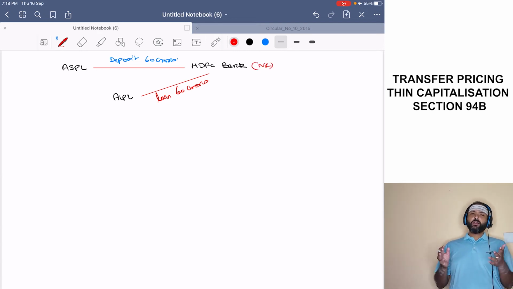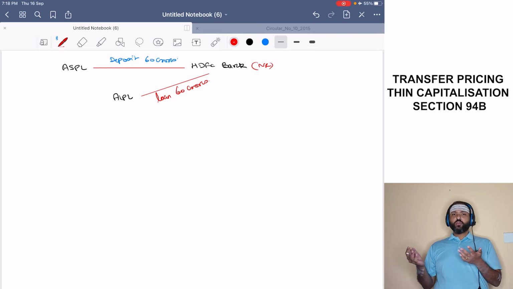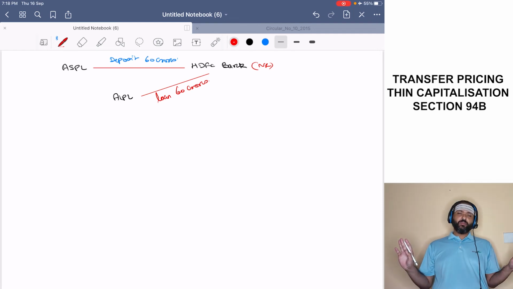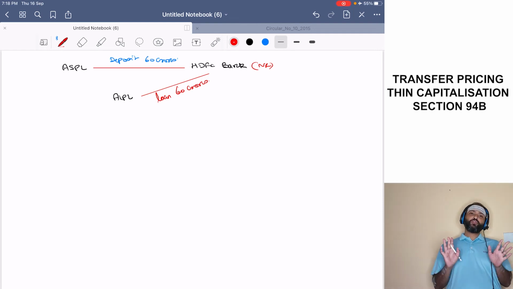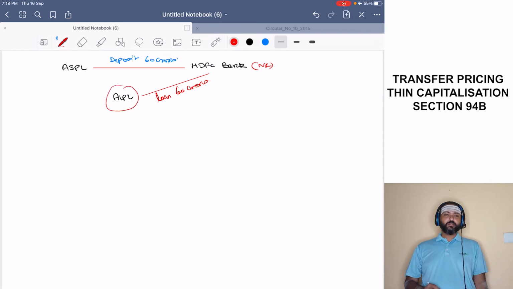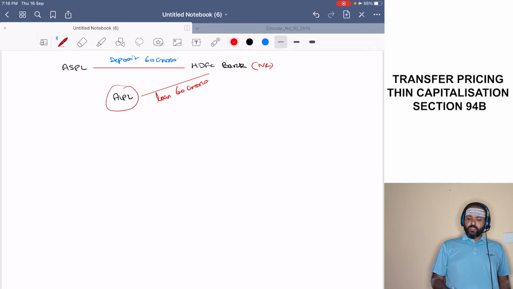Now what did they tell? We have taken it from a bank. 94B does not apply to a bank, and they are also not my associated enterprises, so there is nothing to be worried about here. Please don't apply 94B for me. This is what AIPL started claiming. Now the tax authorities understood something.